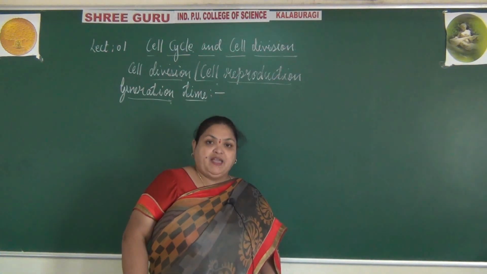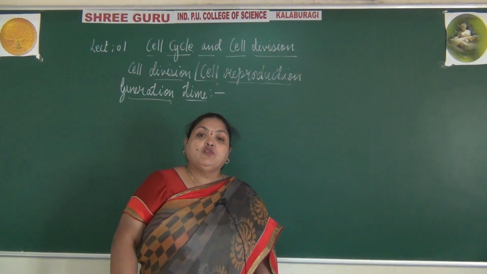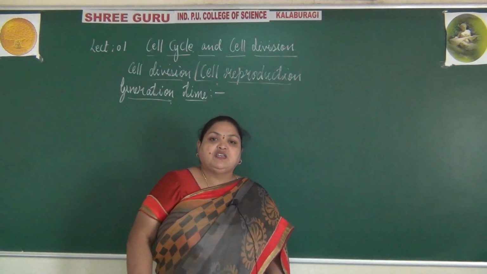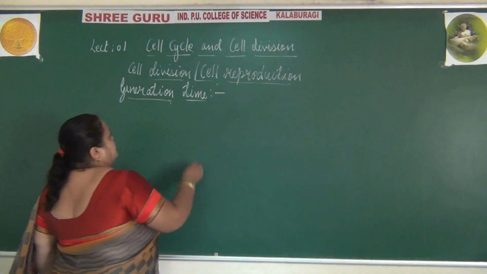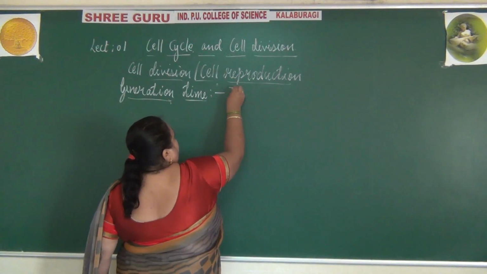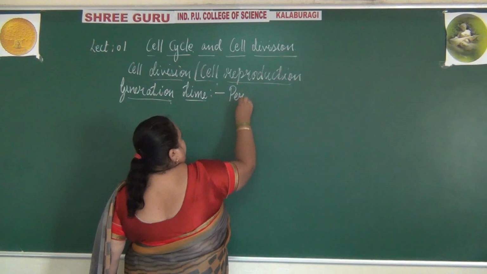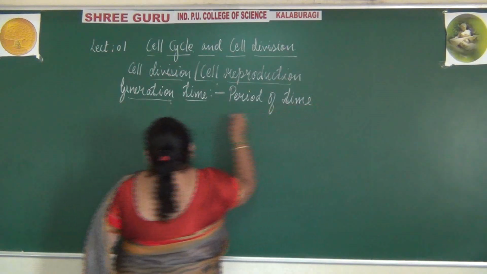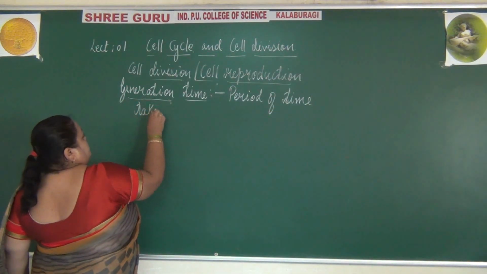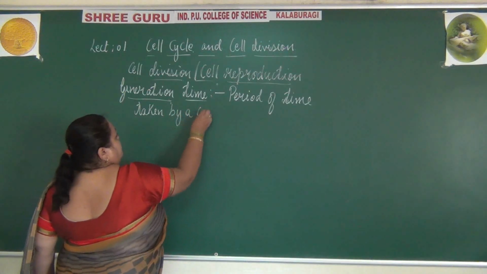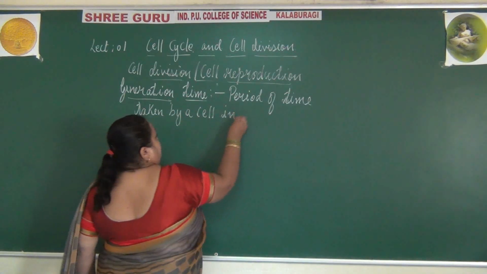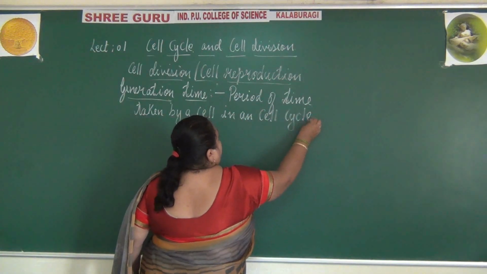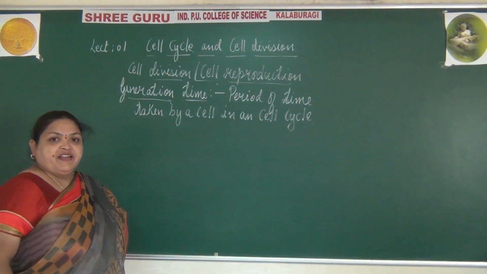So that period of time taken by the cells to form new cells, or in one cell cycle, is known as generation time. The period of time taken by a cell in a cell cycle is known as generation time.